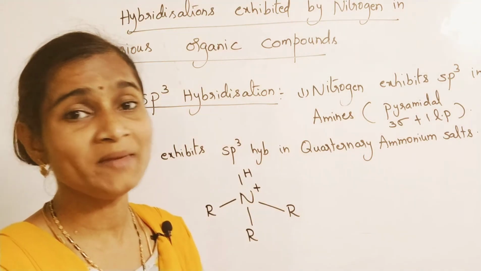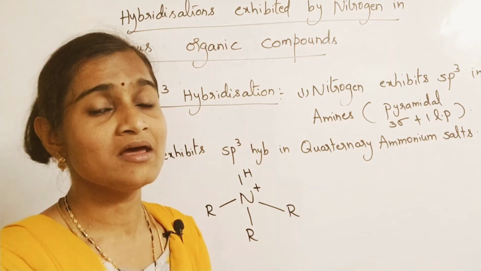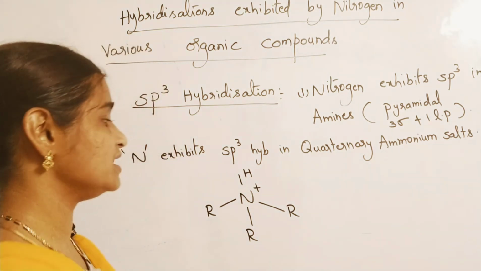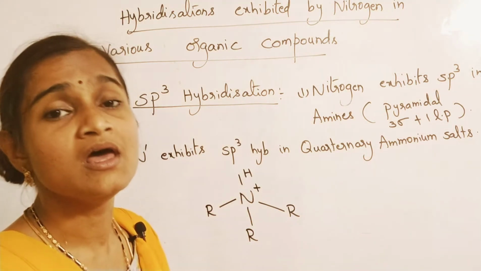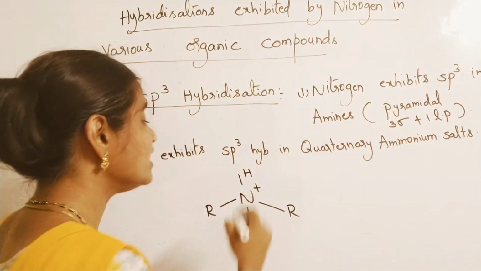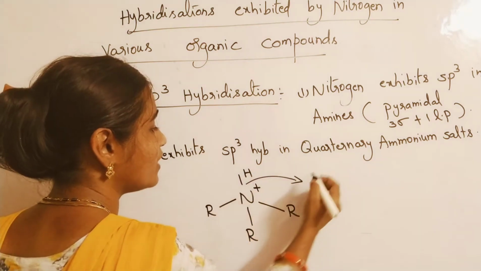Here a lone pair of electrons is not there. What you will observe is that the lone pair of electrons present on nitrogen is involved in a coordinate covalent bond. Please understand this point carefully.